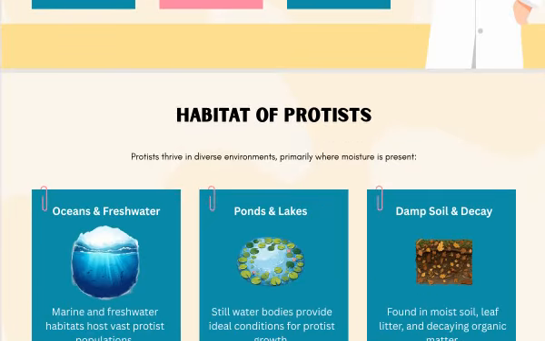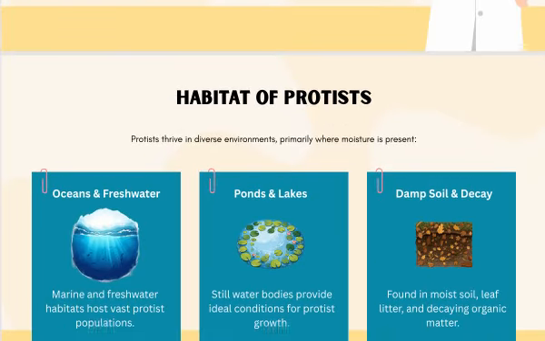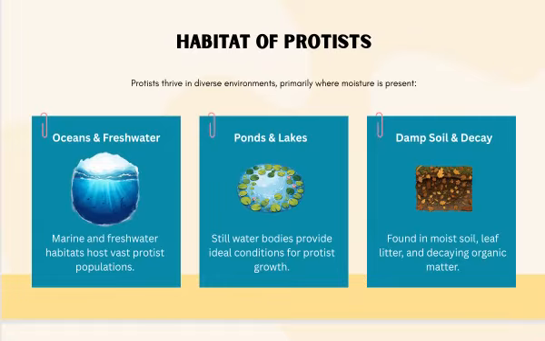As for habitat, where do they live? Where do the protists live? The protists are basically aquatic in nature. They live in fresh water. They live in ponds and lakes. They live in damp soil and decaying matter as well.